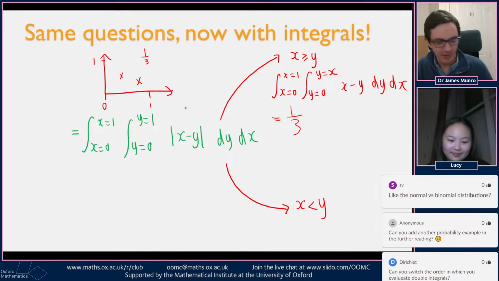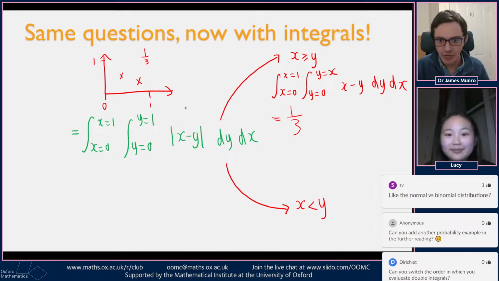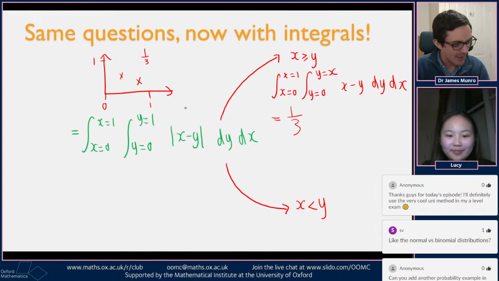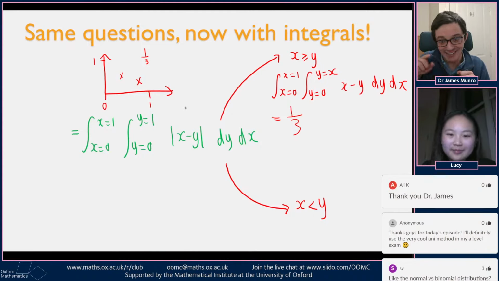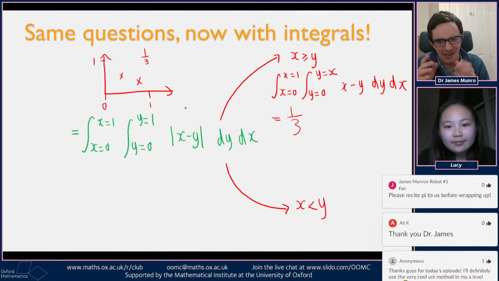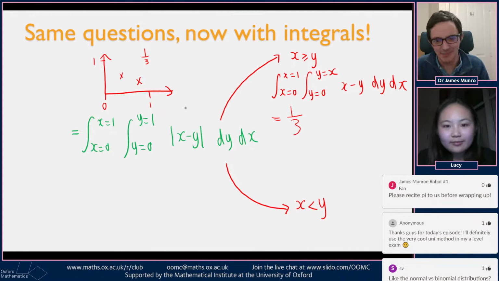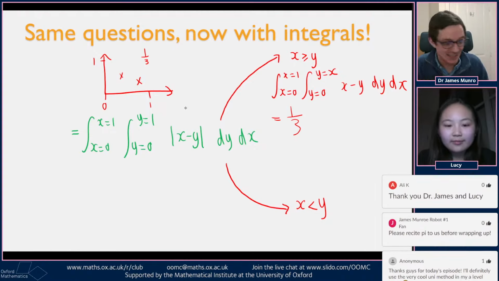Somebody wants another probability example in the further reading. I will have a go at giving you another calculation. We've got that picture of my face to integrate, to practice doing some integrals sideways as well as up and down in the normal way. And there's something going on to do with normal and binomial distributions. There's lots of stuff in probability where you've got a discrete variable, but if you make the number of samples or the number of possible outcomes really large, then it starts to become more and more smooth. It's the same idea behind calculus about approximating things more and more.